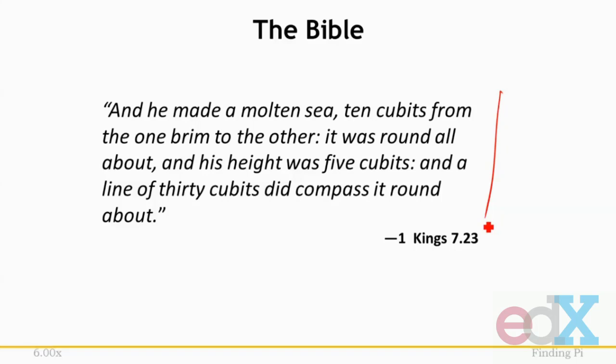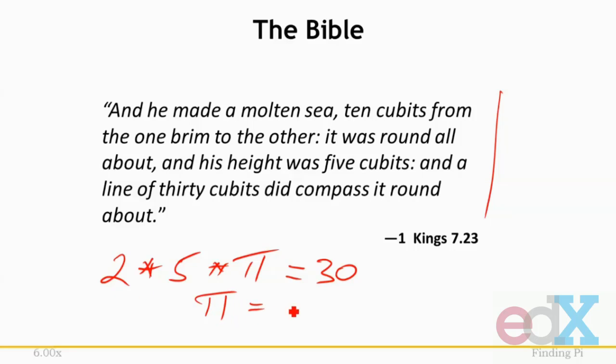Well, if you parse this and solve for pi, what you see it saying is that 2 times 5 times pi is equal to 30. Well, since we know that 2 times 5 is 10, we can solve for pi and say that pi equals 3. Not quite as good as the Rhind papyrus.